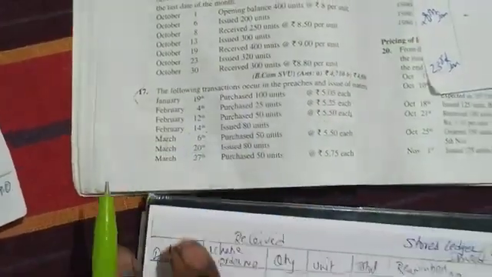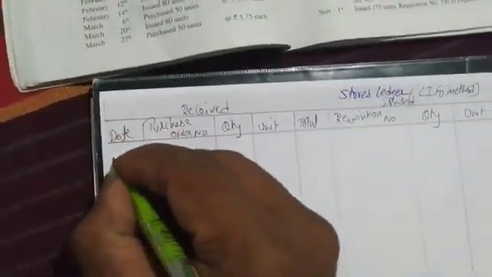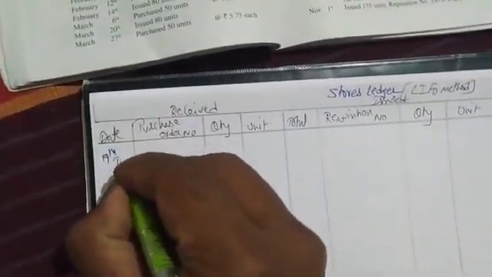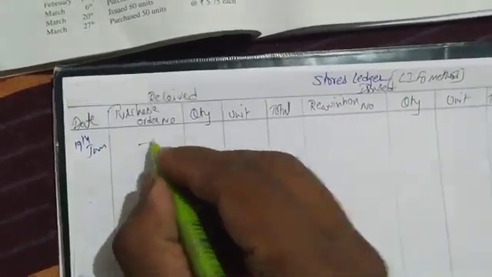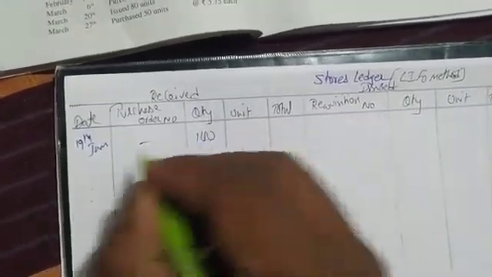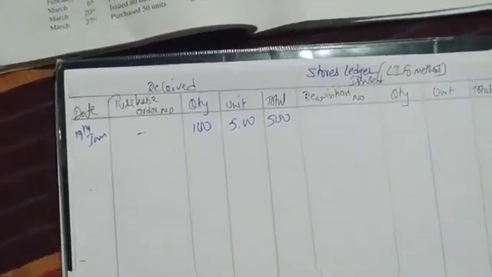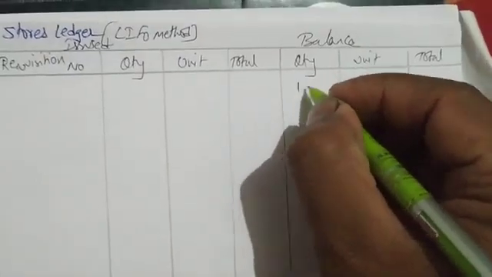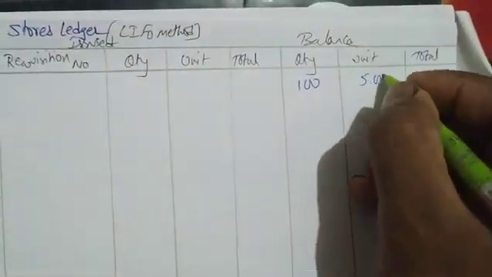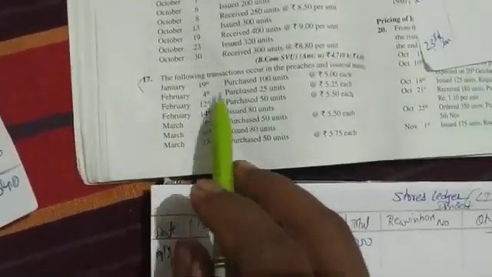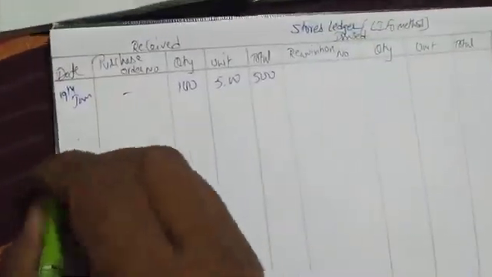Let's start first with January 19, purchased 100 units. On 19 Jan, they have purchased, no purchase order number, with rupees 5. We'll be having 500. The same we can write here as balance: 100, 5 rupees, 500. Next, February 4th, purchased 25 units.